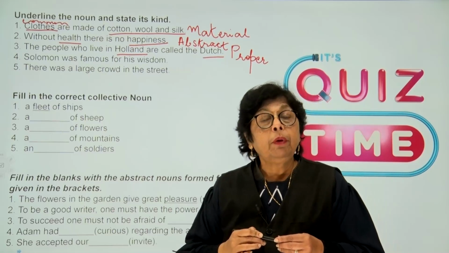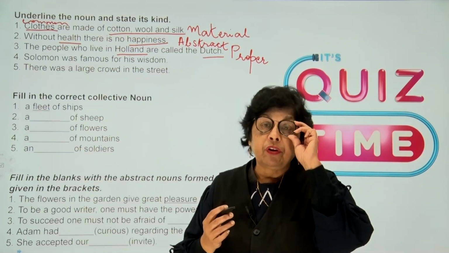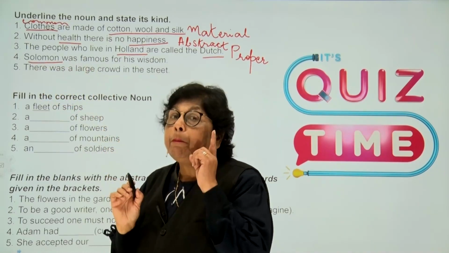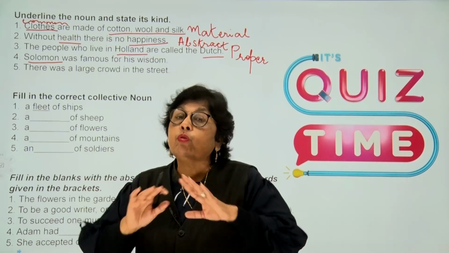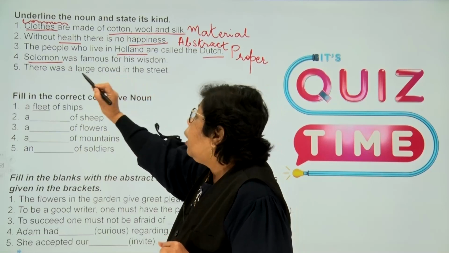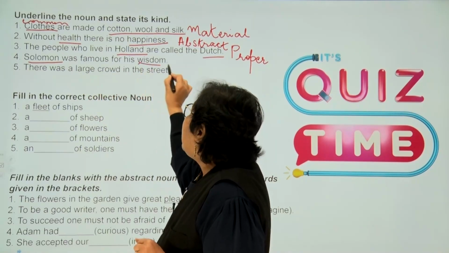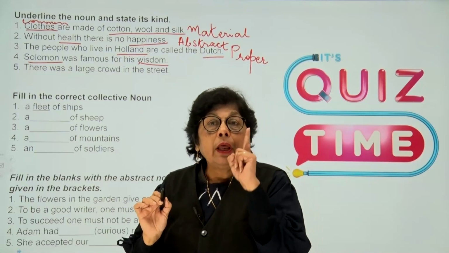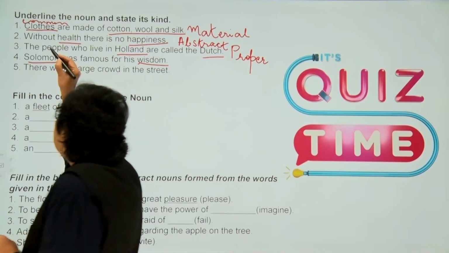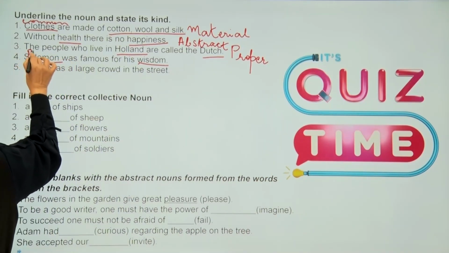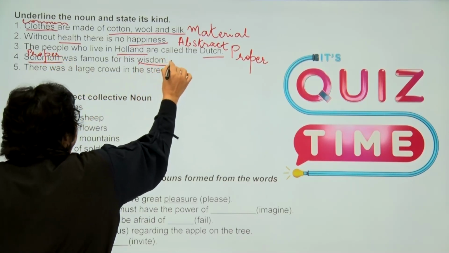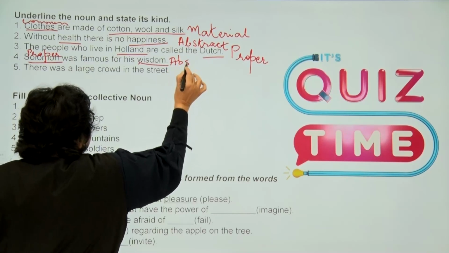Now, Solomon is famous for his wisdom. Here, children, Solomon is the name of a particular person, a particular king who was worldwide known for his wisdom in ancient times. Here we have Solomon and we have wisdom. Solomon is the name of a particular person, so Solomon will come under, children, a proper noun. And wisdom, children, this will be an abstract noun.